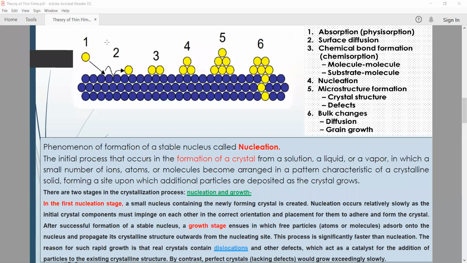Okay, so we can easily see this point number 4, that is this one.